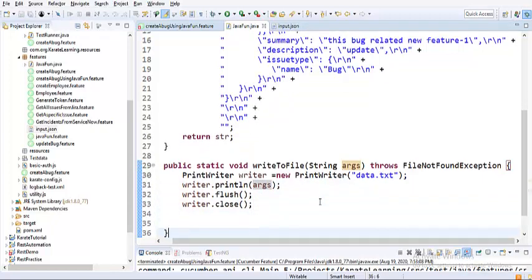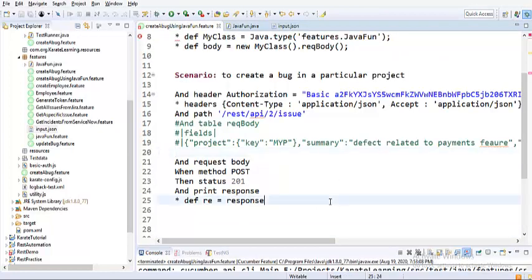So we have created a simple method that actually creates a file. If the data.txt file is not present in the directory, it creates one. If it is present, it overwrites it. Now we need to call this function again. Print response is something that prints the response in the console. So let us store that response into a variable called resp.